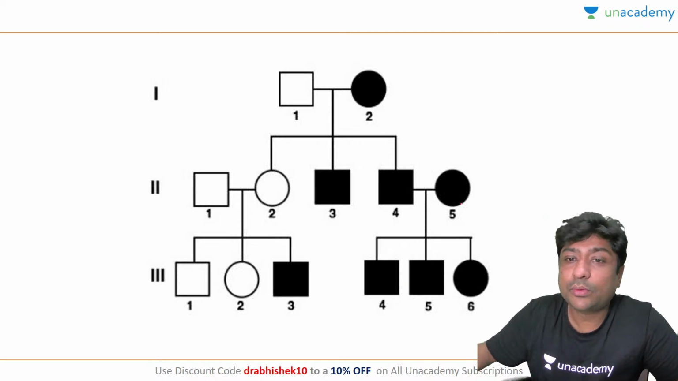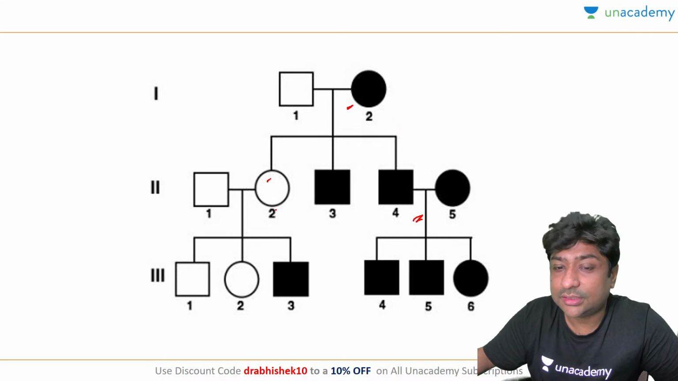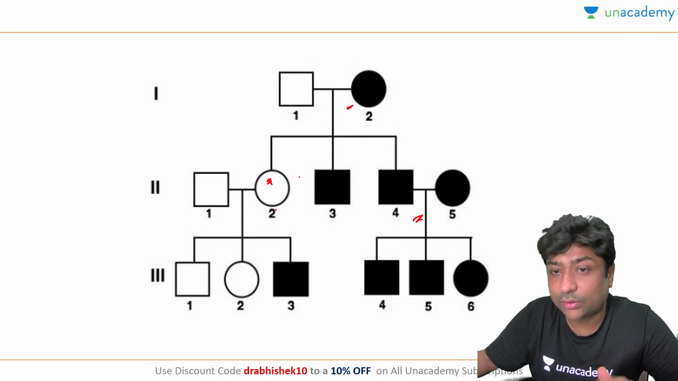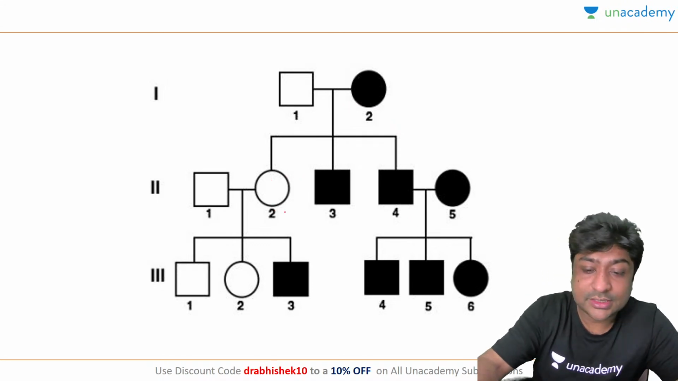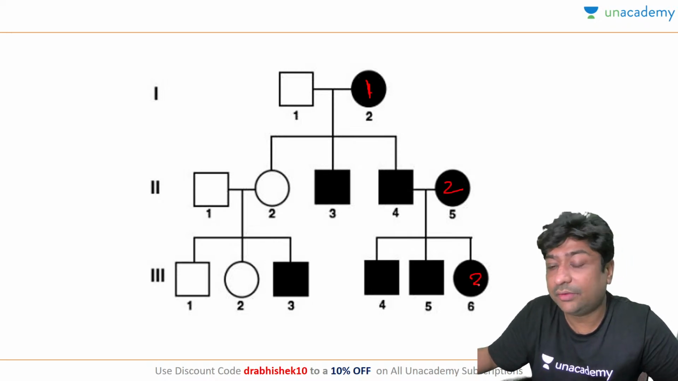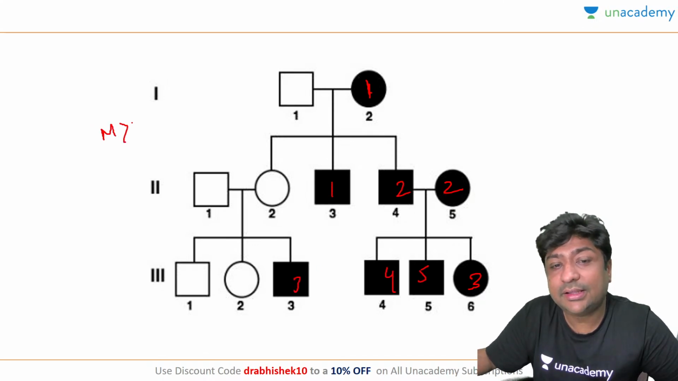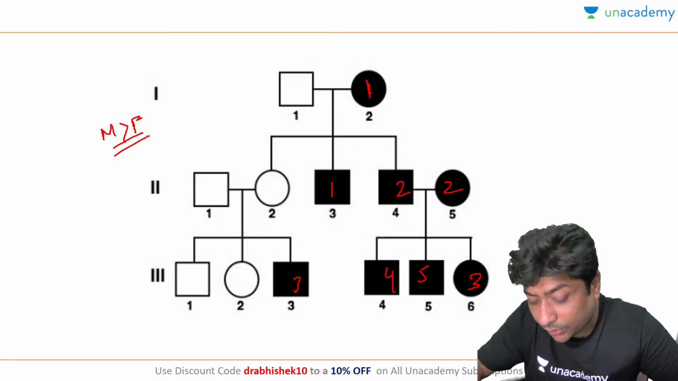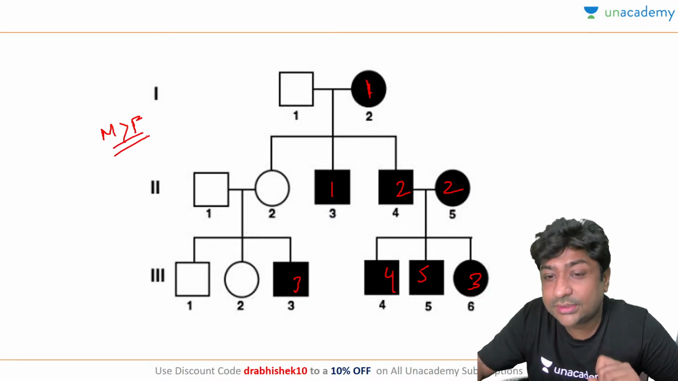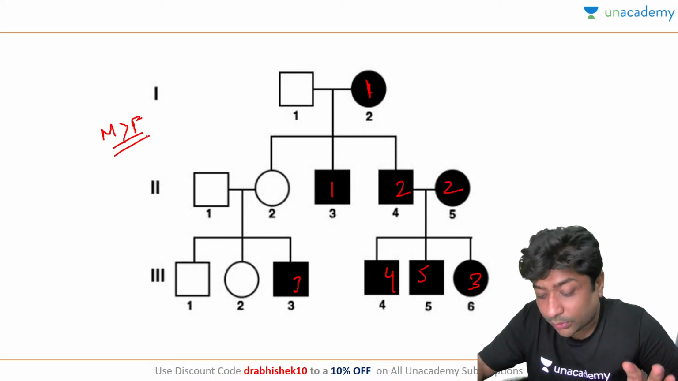So this is not mitochondrial, because if the mother is affected here, not all the children are affected. So this cannot be mitochondrial, and this cannot be Y-linked. Let's count the males and the females. The number of females is 1, 2 and 3. What is the number of males? 1, 2, 3, 4, 5. So when males are greater than females, what is the first thing we rule out? Go to the protocol which I've told you.